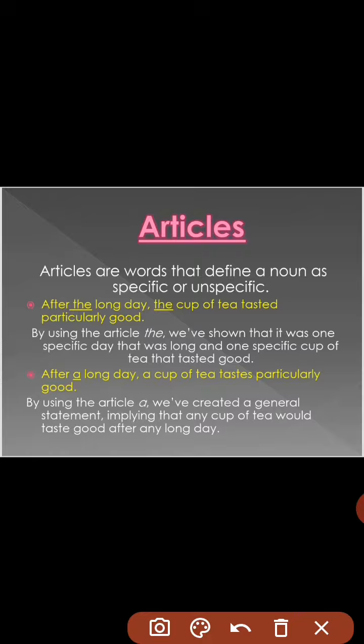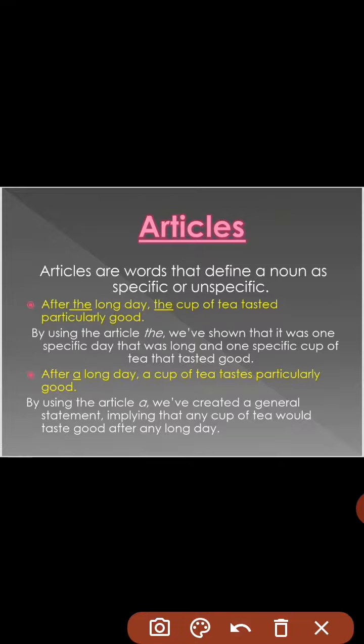Articles are words that define a noun as specific or unspecific. So it basically defines a noun and it is used with the noun. So when it shows the noun is specific, then the article we use is the, and when the noun is unspecific, then we use a or an.